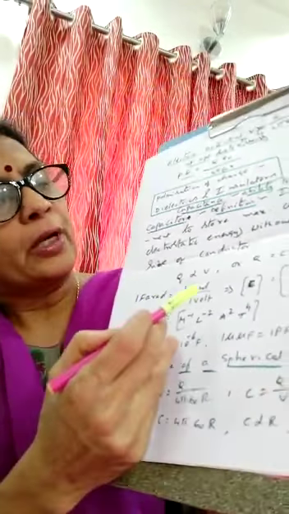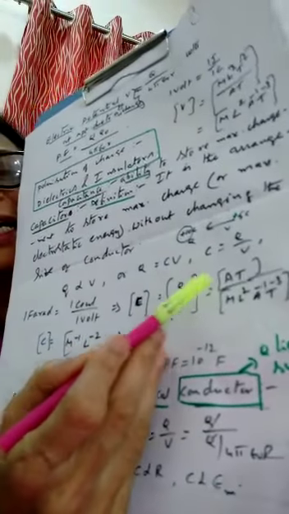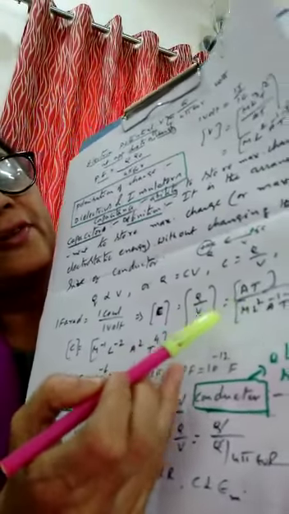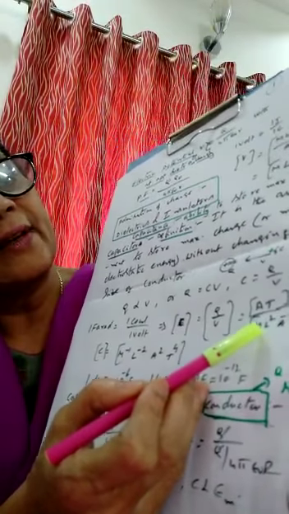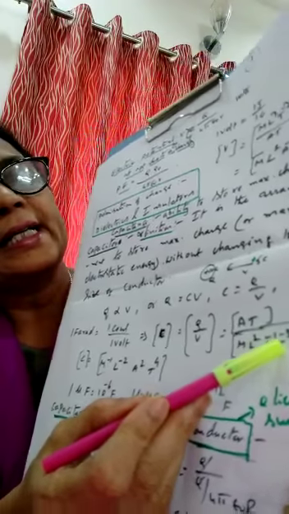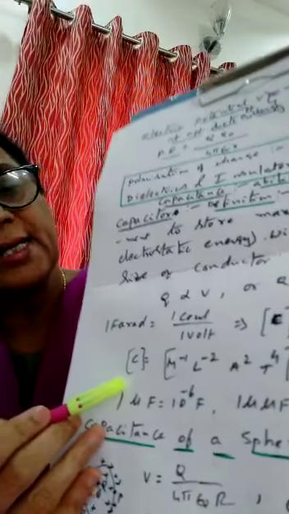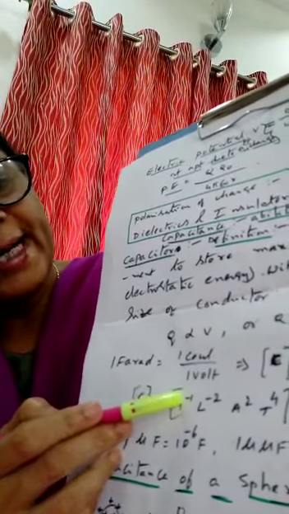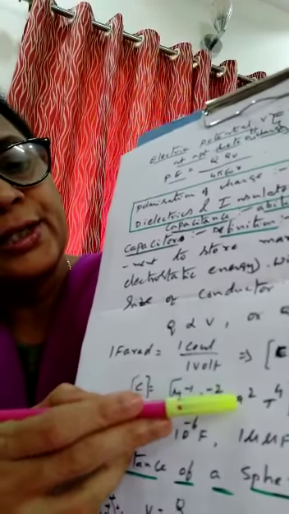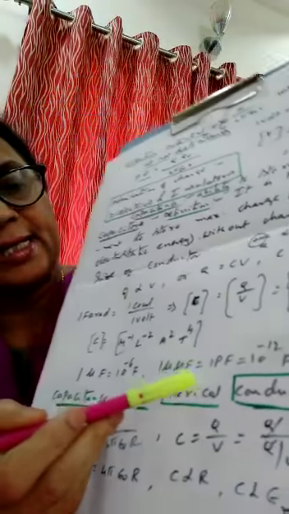Okay. So we write here the dimensional formula. The dimensional formula of charge is A into T. The dimensional formula of V, you know, is M L squared A raised to minus 1 T raised to minus 3; just now we found it. So the dimensional formula of capacitance is given by M raised to minus 1, L raised to minus 2, A raised to 2 and T raised to 4. This is the dimensional formula of capacitance.